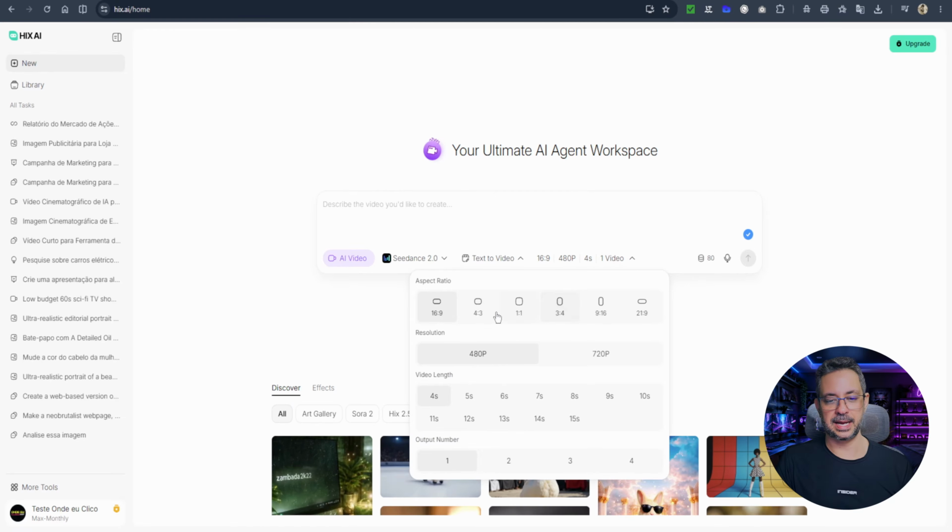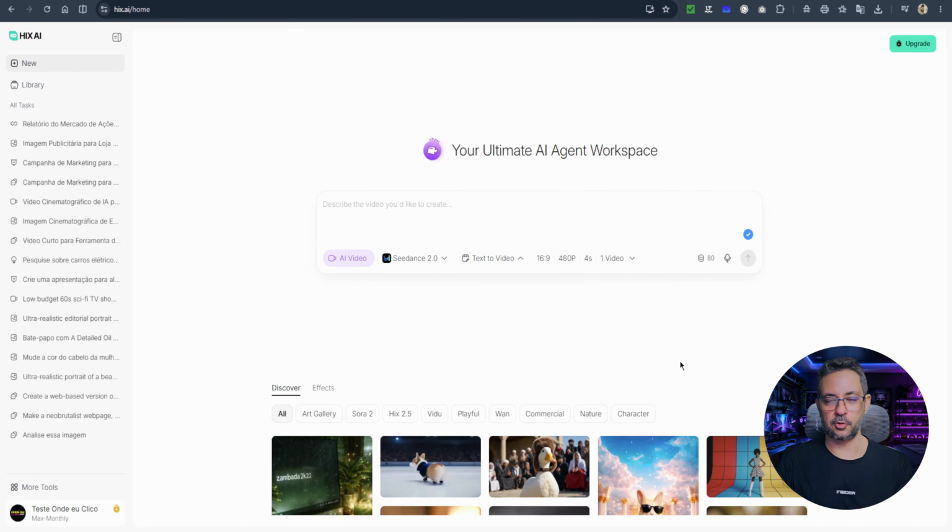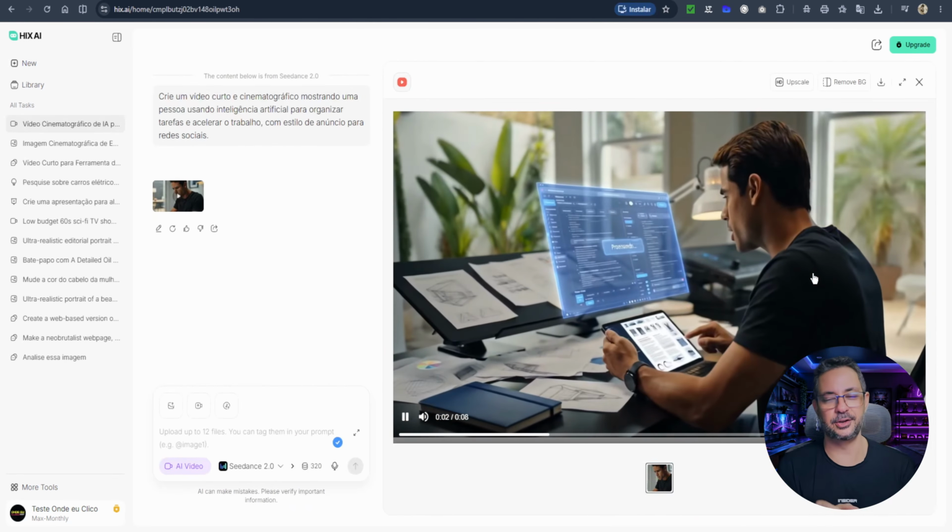I can also choose the aspect ratio, the resolution, 480 or 720p, the duration of my video, up to 15 seconds, and how many videos I want to create at once, 1, 2, 3, or 4. After finishing the setup, you just send your command. And that's it. In less than 2 minutes, it created this video for me.